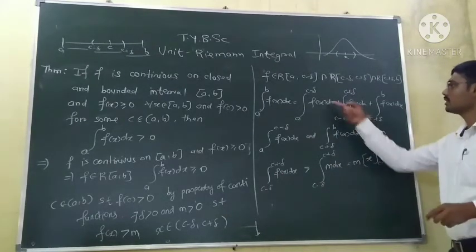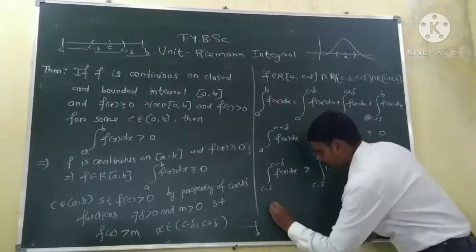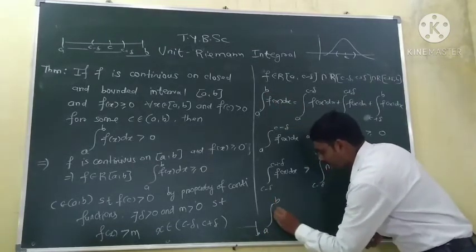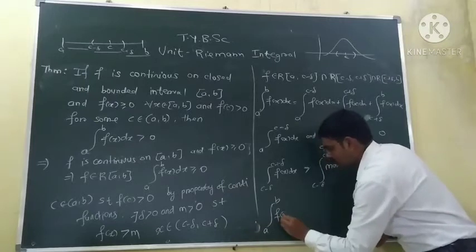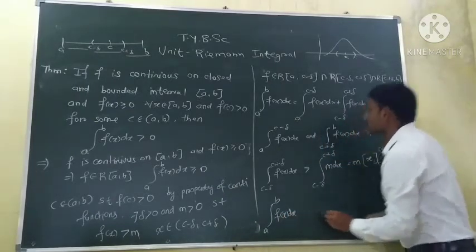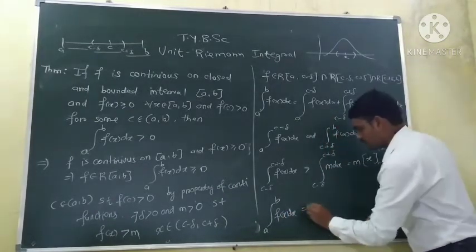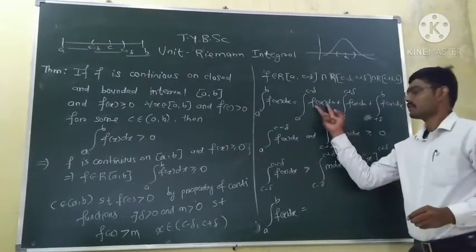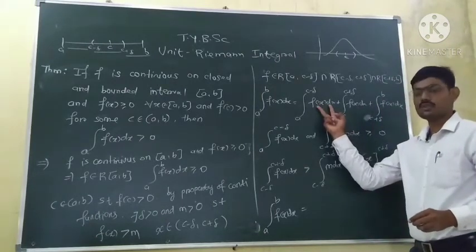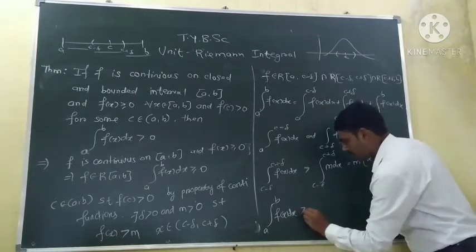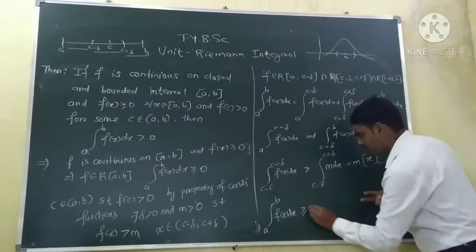So put these values here. So the integration from a to b of the function is equal to, now this integration is greater or equal to 0. So we write here greater or equal to, this greater or equal to 0.